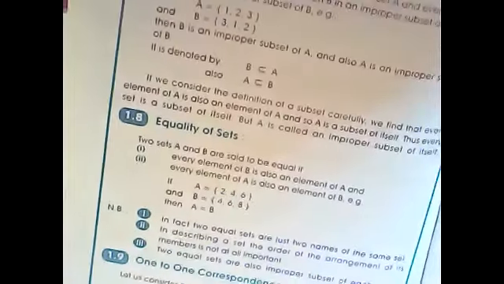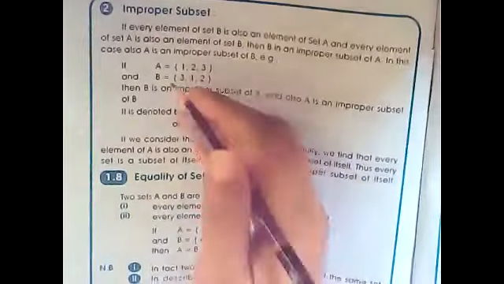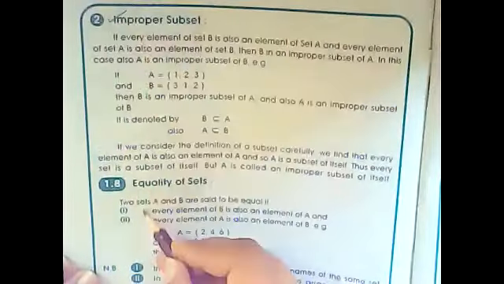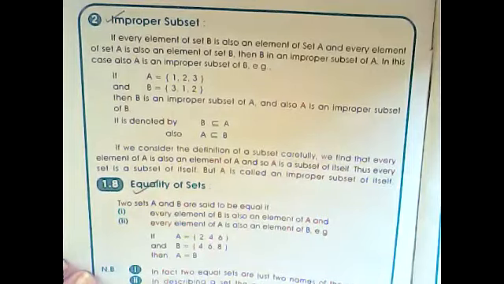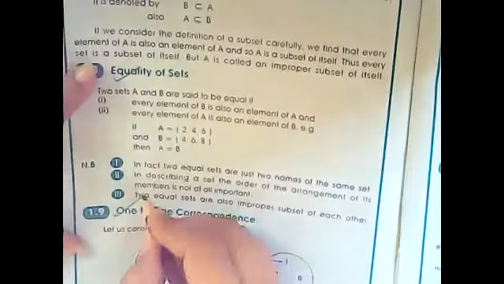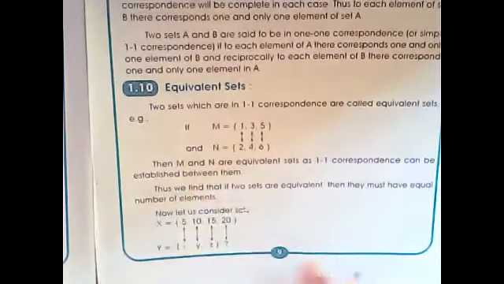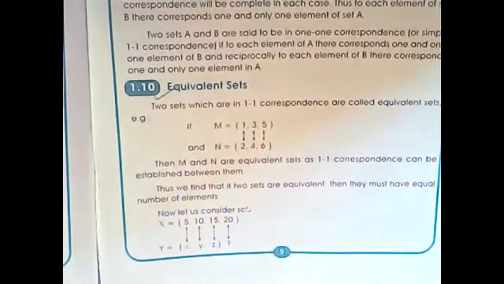On page number 8, you have the definition of improper subset, equality of sets. Then you have one to one correspondence. On the next page you have the definition of equivalent sets.